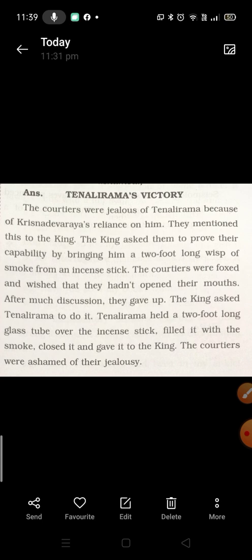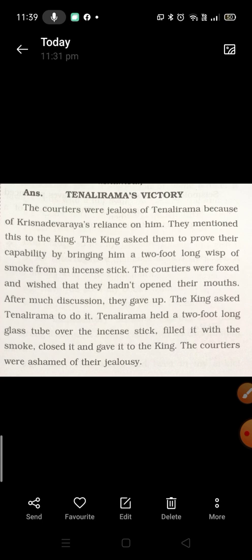They mentioned this to the king. The king asked them to prove their capability by bringing him a 2 foot long whisk of smoke from an incense stick. The courtiers were foxed and wished that they hadn't opened their mouth. After much discussion, they gave up.